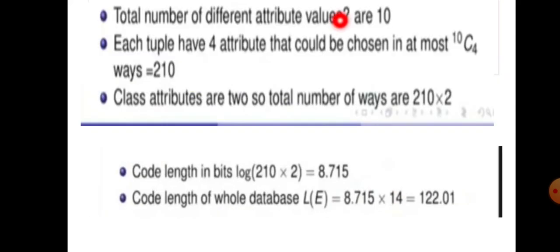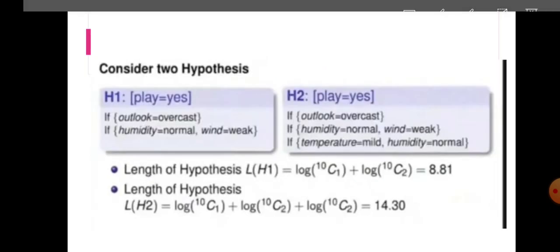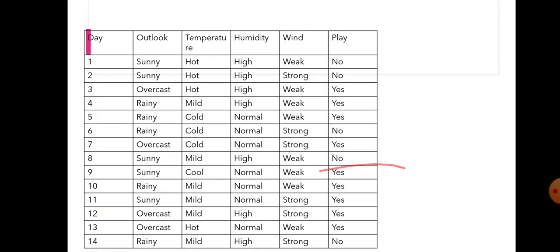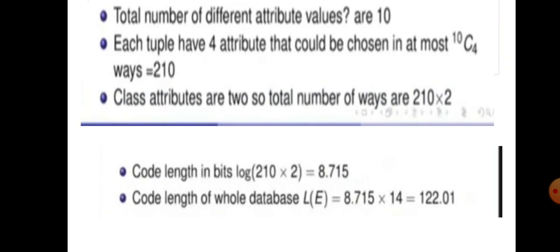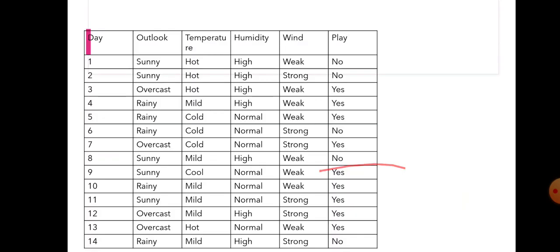Okay, right. I already told you there are 10 distinct attributes, that's the total number of different values. Each tuple has 4 attributes that could be chosen, at most 10 C 4. We have a 4-tuple here, right?